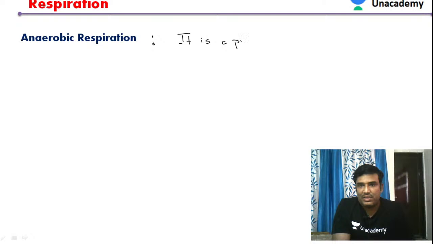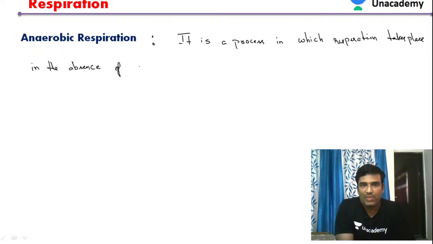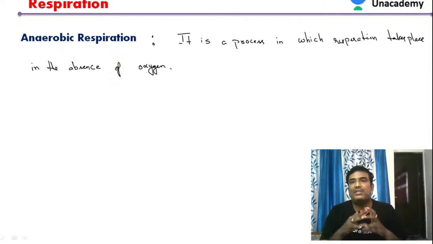So it is a process in which respiration takes place in the absence of oxygen. So respiration is taking place in the absence of oxygen. Such type of respiration is called an anaerobic respiration.